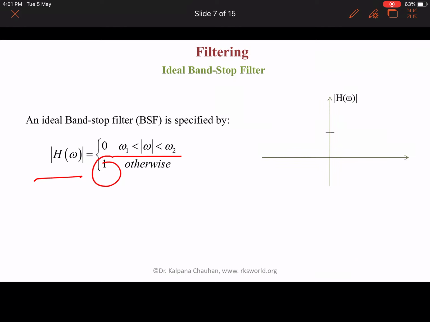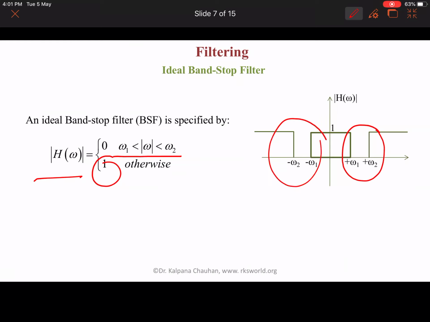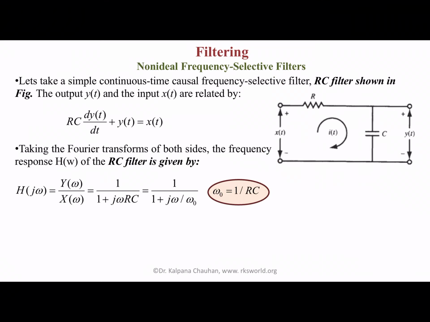We can see in this characteristic that it is stopping the band omega 1 to omega 2 and passing the other frequencies. So this is called the ideal band stop filter. This is all about the ideal low pass, ideal high pass, ideal band pass and ideal band stop filters.